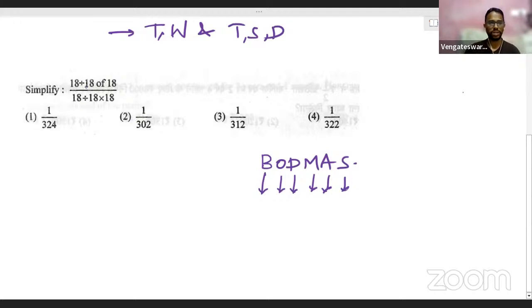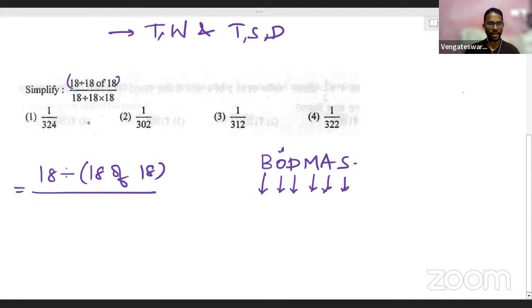Now see our expression. In our expression, we have got 18 divided by 18 of 18. That means we have got a new numerator, right? Yes. Now see this numerator: you have got 18 divided by 18 of 18, which means that 18 of 18 needs to be treated first, because in BODMAS, you have the first preference for 'of' only, before division, right? Yes. Divided by what next we have? We have 18 divided by 18 into 18.